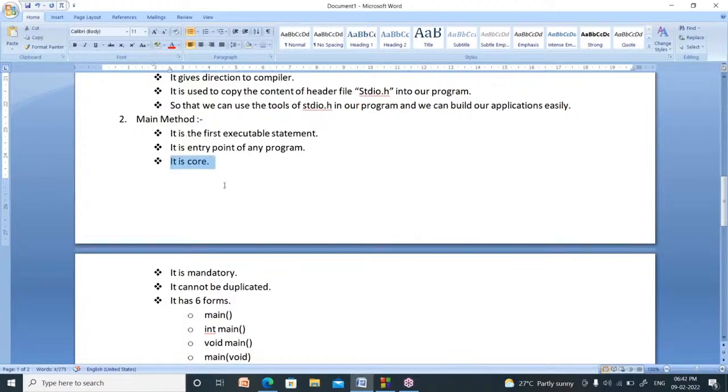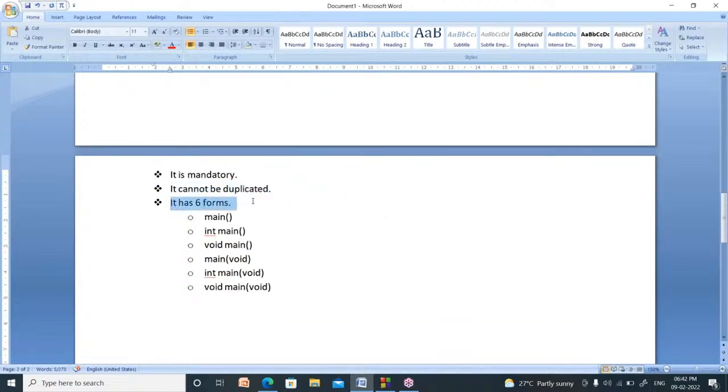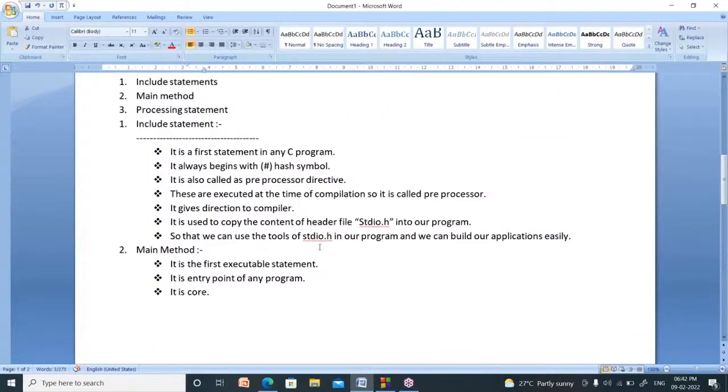It is core. Core means it is compulsory, very, very important. It is mandatory, which means you cannot write a C program without the main method. Now, it cannot be duplicated. You cannot write the main method more than once. It has six forms: main, int main, void main, main of void, int main of void, main of void. There are six forms, right?